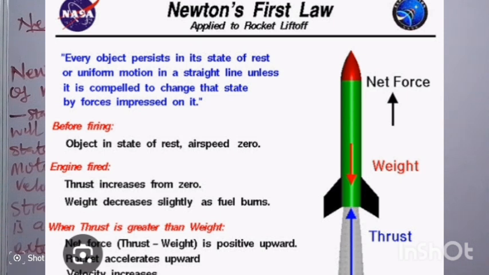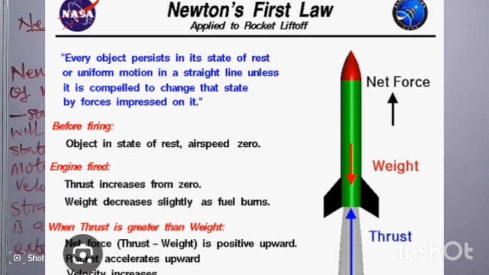But look at the differences now. Under the falling object, we talk about the drag. Here now it is thrust that will lift up the rocket. As the thrust is increasing from 0, the weight decreases slightly as the fuel burns, because when the fuel burns, it decreases the weight. So when there is a decrease in weight, there will be a particular point when the thrust is greater than the weight.